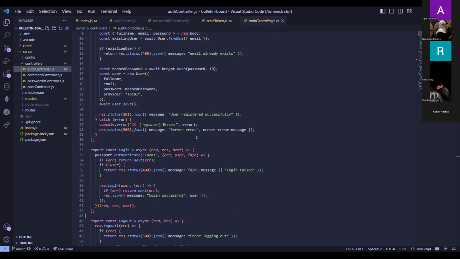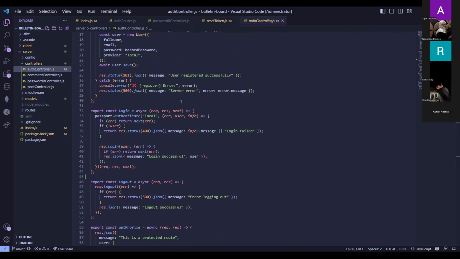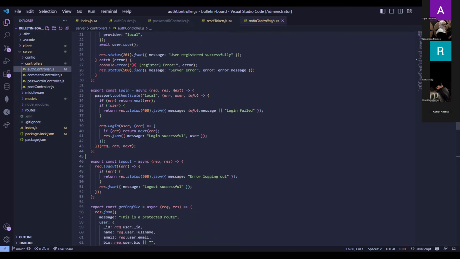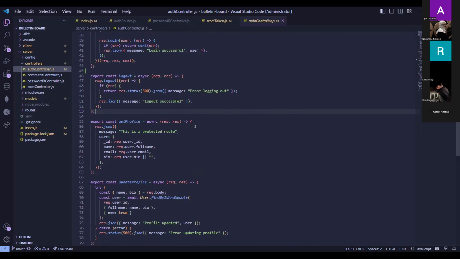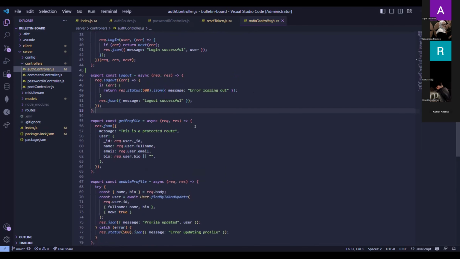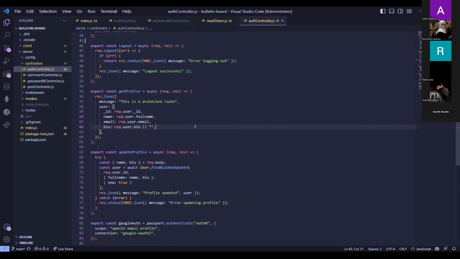And then there is the login. If we already have an account, we can log in here. And then there is the logout function. So if there is a login, there's a logout also. And then there's the get profile